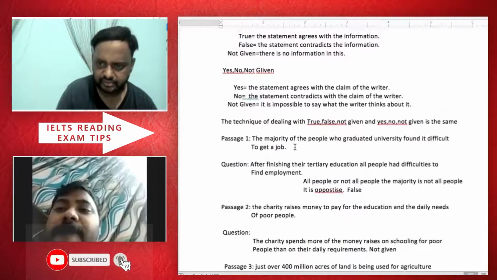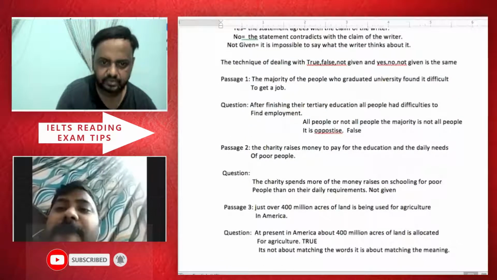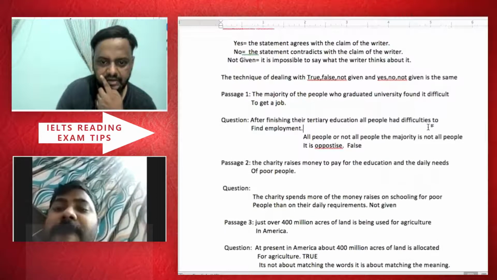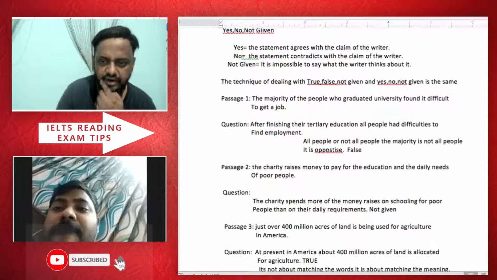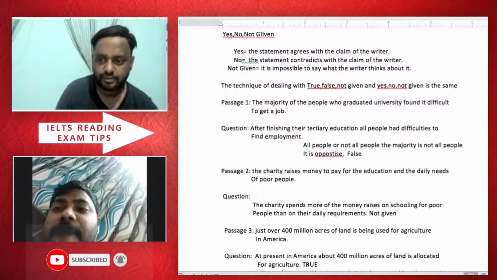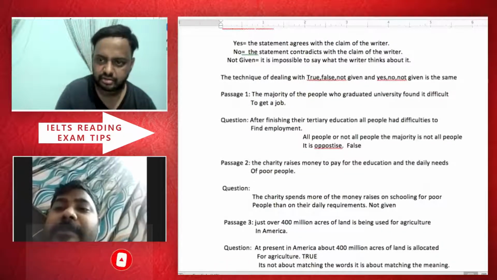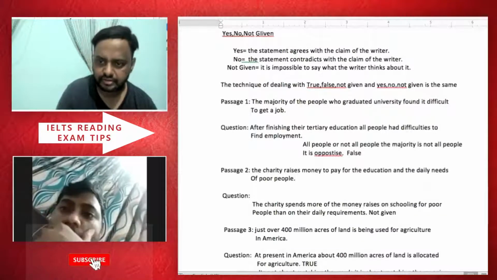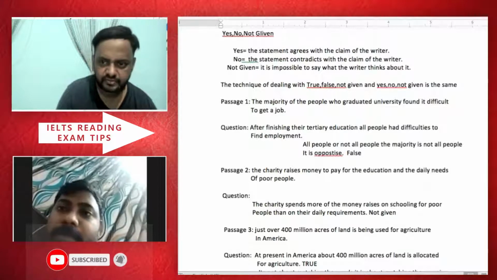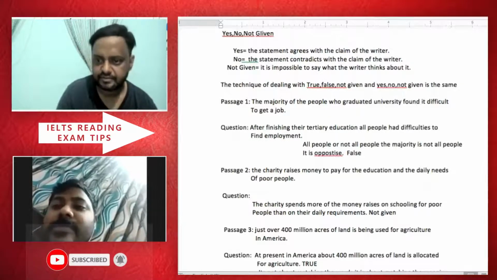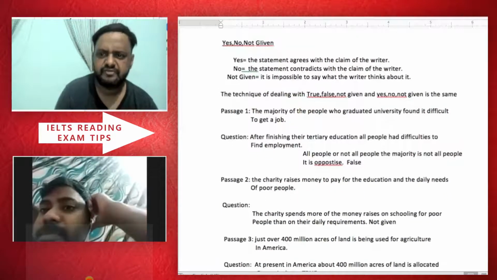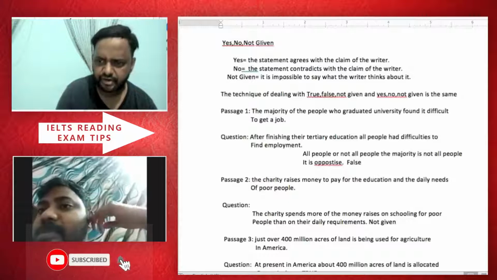Here they are saying majority of the people, means not all of them. But here you see they are saying all people had difficulties to find them. So there is a contradiction. So either all or not all, means the majority is opposite. So that really means it's false. So here they are saying the majority of the people. That means to be even 51% people. The majority, not all of them. They find it difficult to get a job.